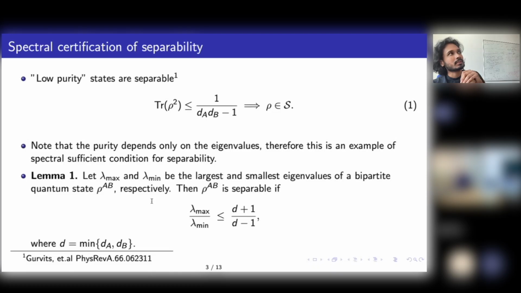And the intuition essentially was we wanted a condition on the ratio of lambda max and lambda min. So this was the quantity we were interested in. I will tell you why this is interesting. This is something called monotone impurity theory, this lambda max by lambda min. So we wanted an upper bound on this function.